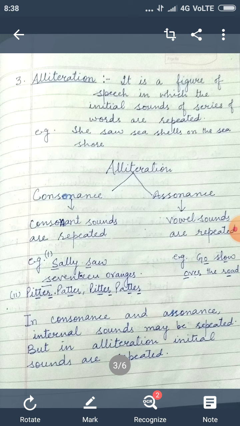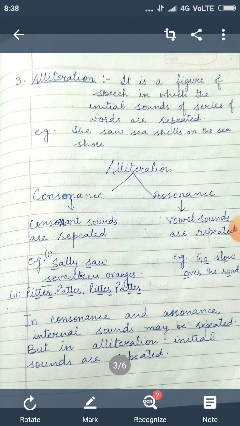Now alliteration is of two types, consonance and assonance. In consonance, consonant sounds are repeated, and in assonance, vowel sounds are repeated. Now what's the difference? In consonance, the consonant sounds are repeated, but it is not necessary that they repeat in the beginning.